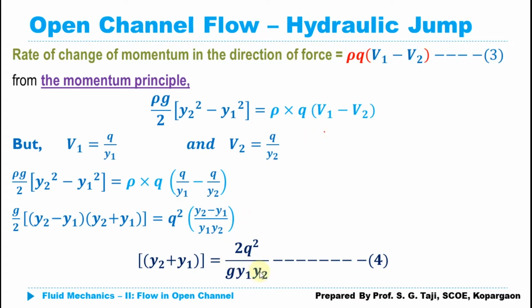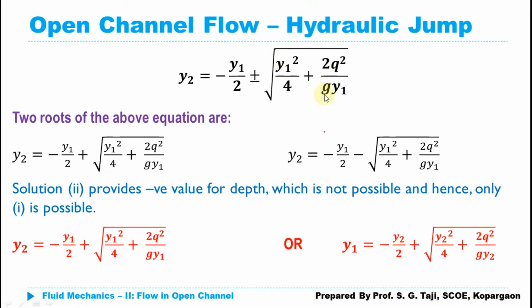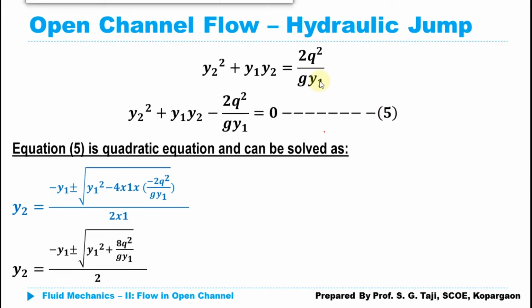If I consider this equation, we can derive the roots for either variable, y1 or y2, by taking it on the left hand side. If I multiply both sides by y2, I get y2 square plus y1 multiplied by y2 is equal to 2q square divided by g y1. If I take this term to the left hand side, I get y2 square plus y1 y2 minus 2q square divided by g y1 is equal to 0.